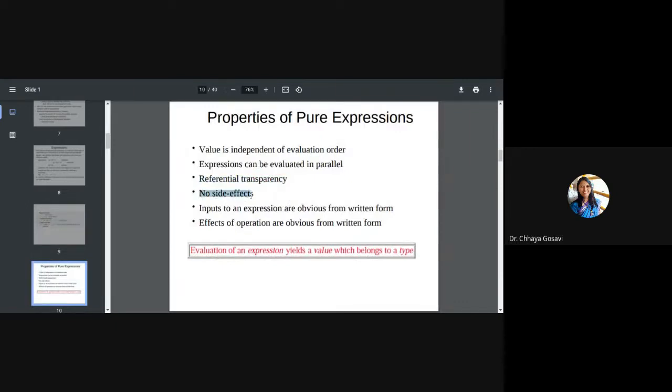Next is no side effect, that we have seen. Any change in one expression will not affect other expressions. So no side effects. Input to an expression is obvious from written form. Whatever you have written as an expression will evaluate into the result. Effect of operations are obvious from written form. So whatever you write, you will get the output. It is not depending upon any previous statements or next statements. Evaluation of an expression yields a value which belongs to a type. When an expression evaluates, it will result in a value. That value can be a number, a list, or a function also. So a function can return a function.